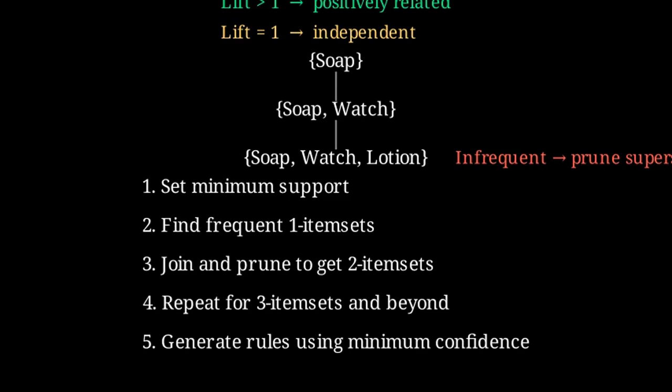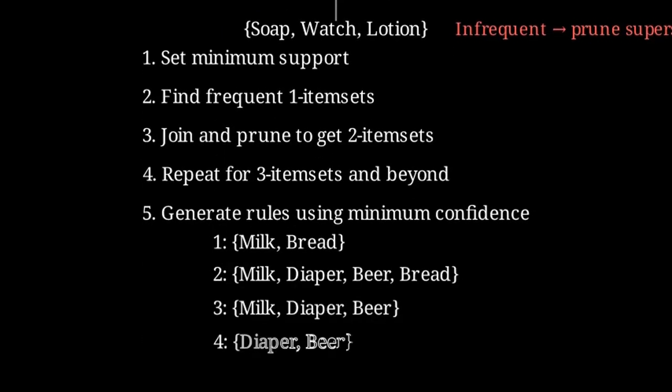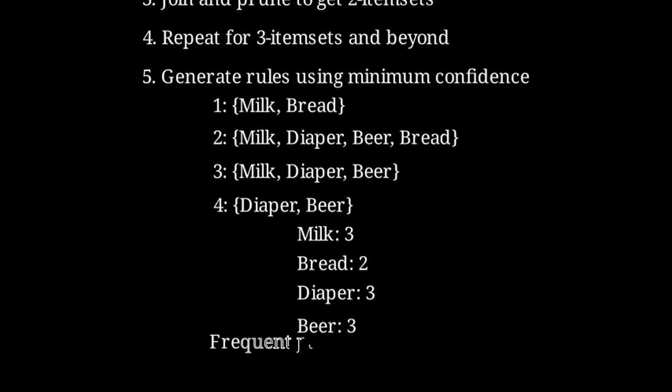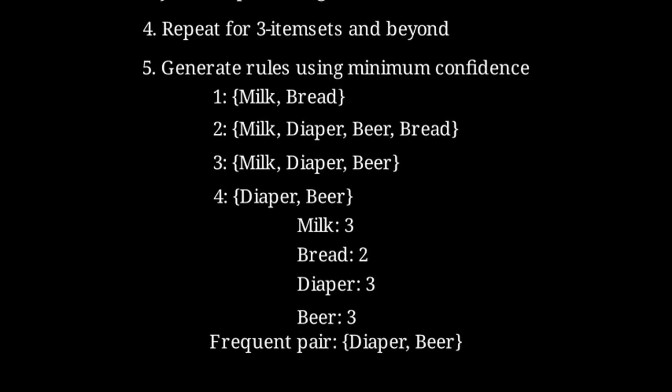Let's walk through a simple example with 4 transactions. We'll use milk, bread, diaper, and beer. Suppose our minimum support is 50%, which means an item must appear in at least 2 out of 4 transactions. Let's count each item. From these frequent single items, we form pairs. One frequent pair is diaper and beer.